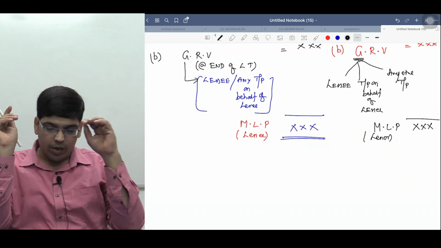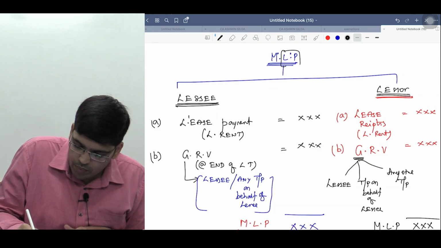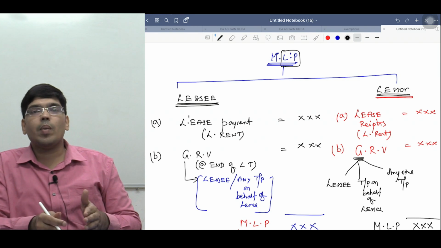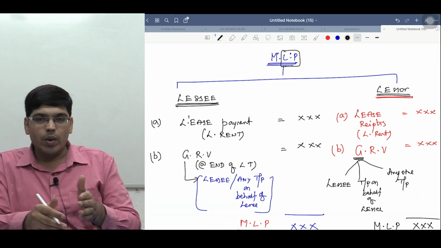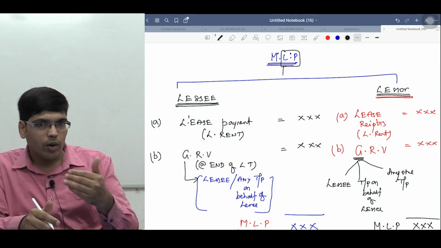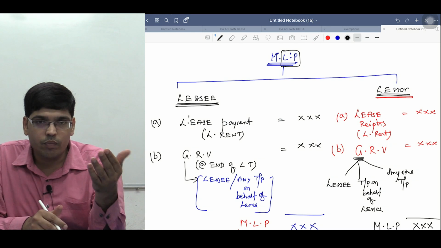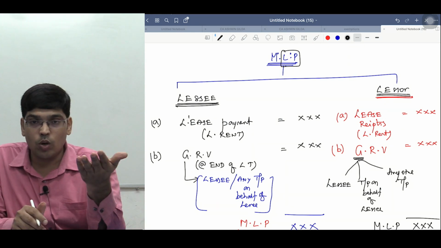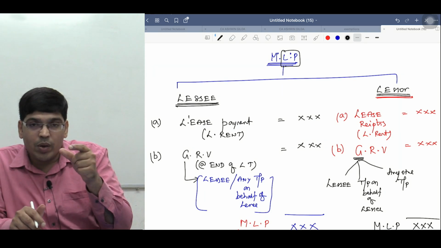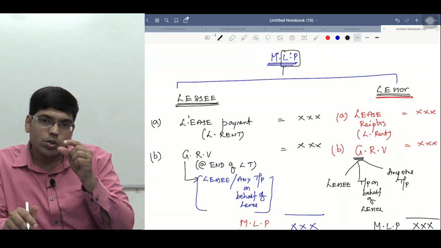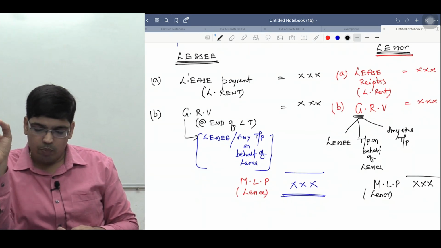I am not closing it intentionally. So what is minimum lease payments? Don't get confused. For lessee it may be a payment, for lessor it is a receipt. Please try to understand. Minimum lease payments are nothing but what you are agreeing to pay me under the contract. If I am the lessor and you are my lessee, throughout the session I am the lessor, you are my lessee. When you are agreeing to pay me, whatever payments are written in those agreements, those total amounts are called nothing but what, sir? MLP. So please be careful.